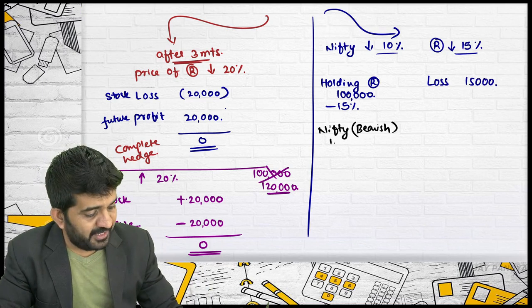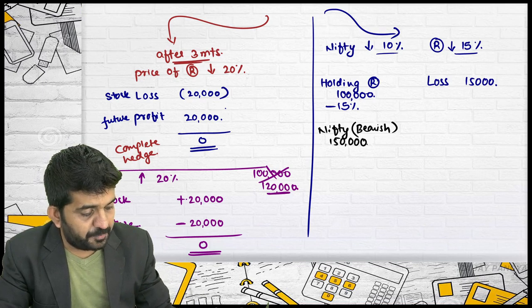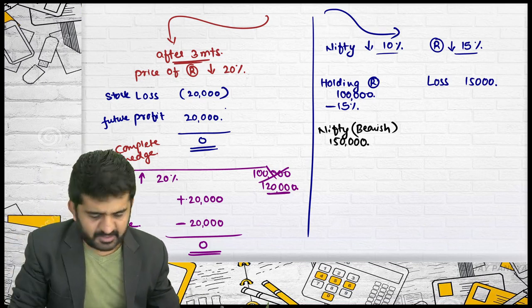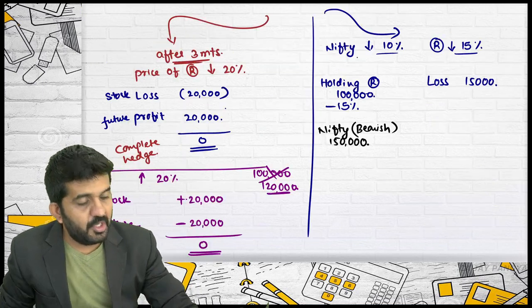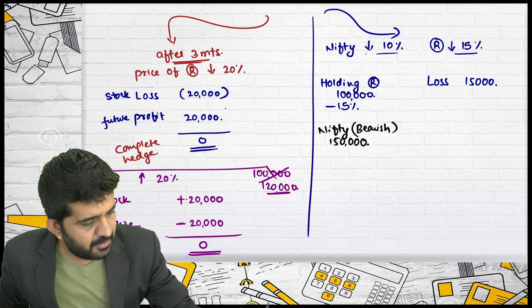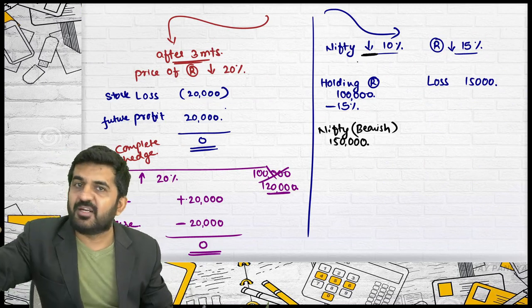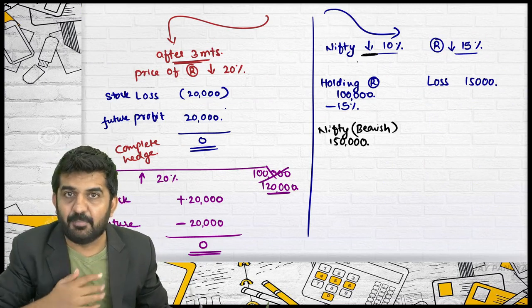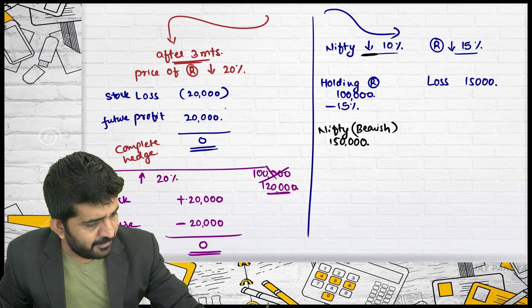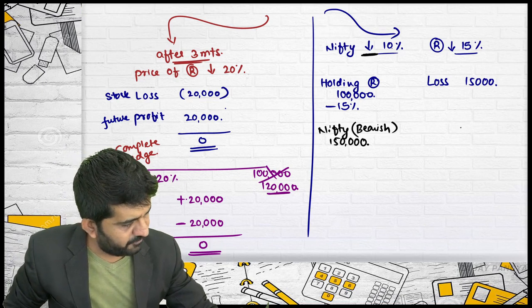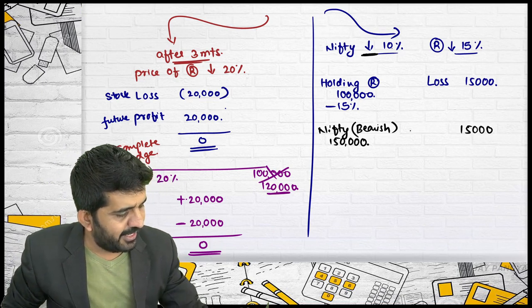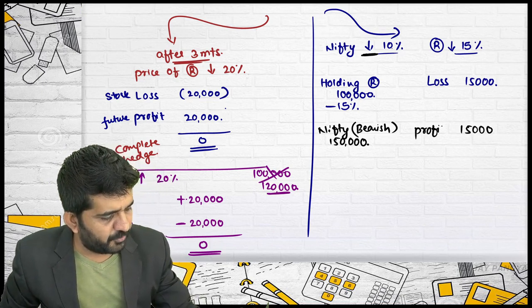By how much? 1,50,000 rupees. I was not bearish by 1 lakh rupees. I was bearish by 1,50,000 rupees. Market has gone down, so I will be getting some money. How much money? 10% of 1,50,000, which is 15,000. So it is a profit from the settlement.